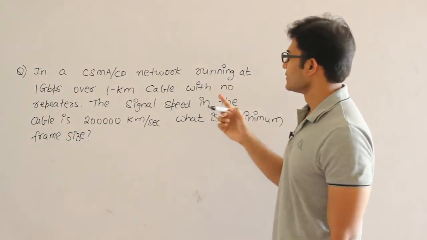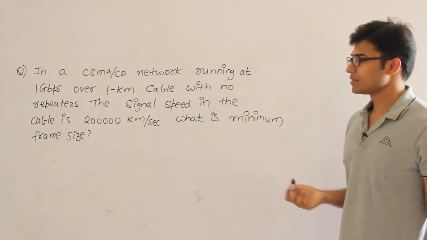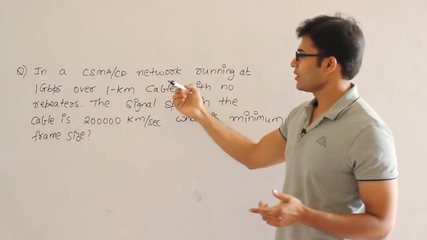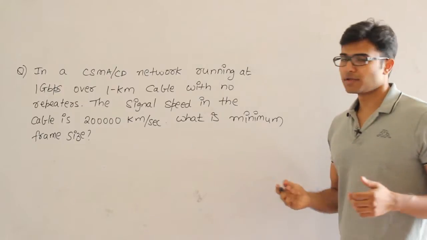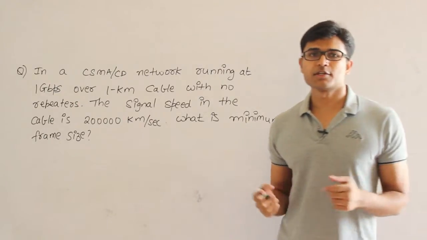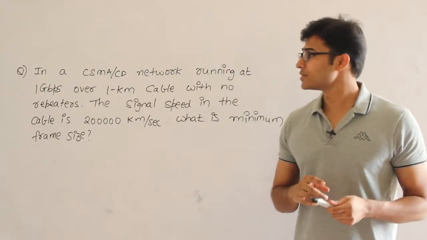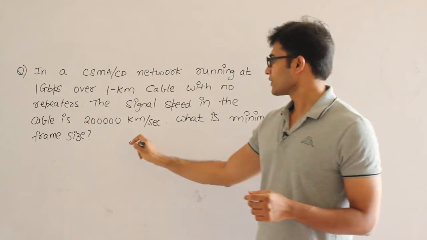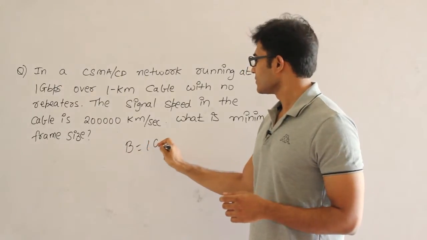So look at this. In a CSMA/CD network, if it is running at 1 Gbps, which means the bandwidth given is 1 Gbps, and it is running over a 1 kilometer cable. So the length of the LAN is 1 kilometer and the bandwidth is 1 Gbps. It is better you write down whatever is given. So they are saying that bandwidth is 1 Gbps.